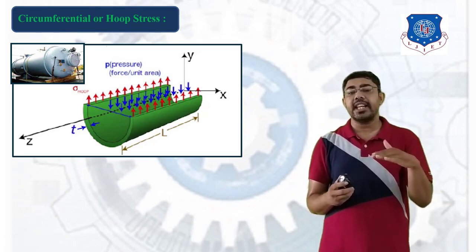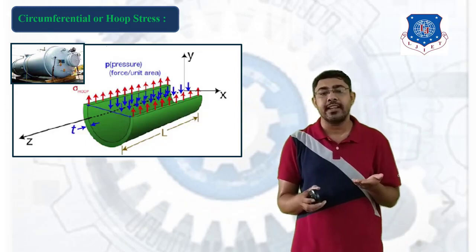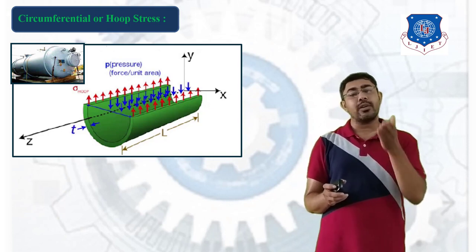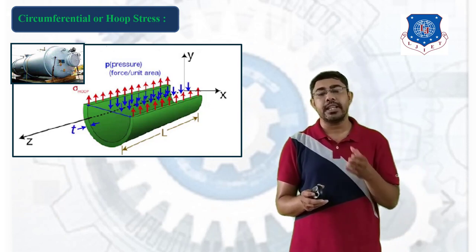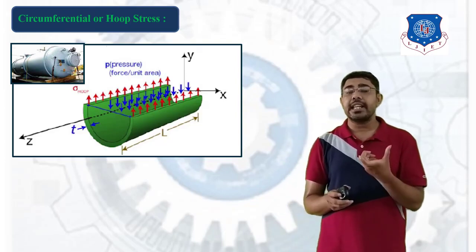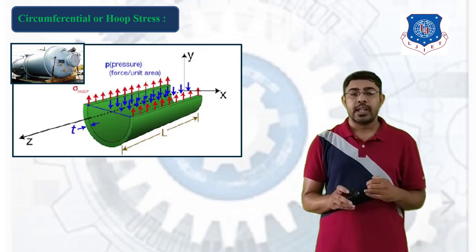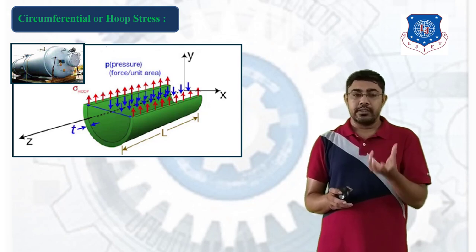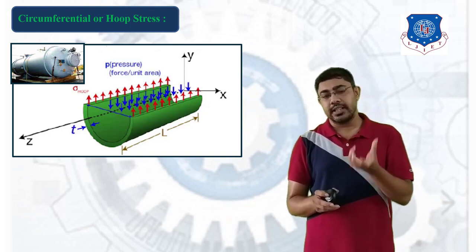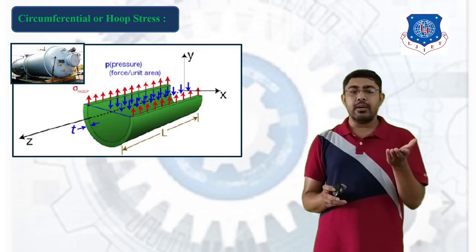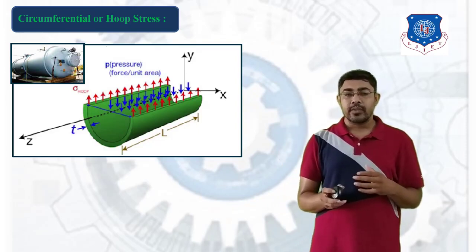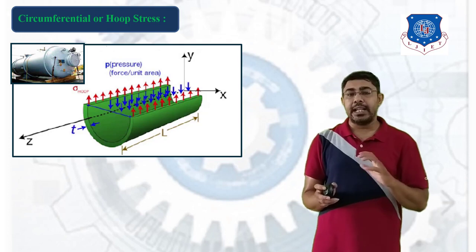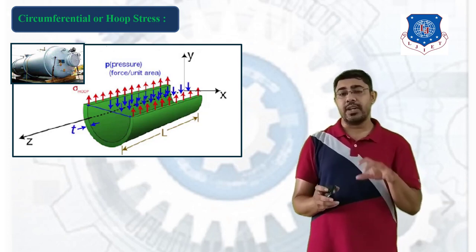The projected area as per the longitudinal cross section is capital D into L. So diameter of the cylinder into length of the cylinder is the projected area on which the pressure is applied, and opposite to this force or pressure, the resisting force is generated, that is sigma hoop into the projected area. Here we have to balance the force in the y-axis to calculate the hoop stress or circumferential stress.